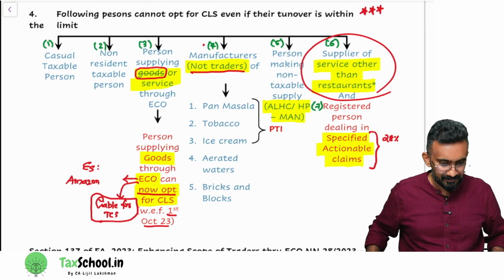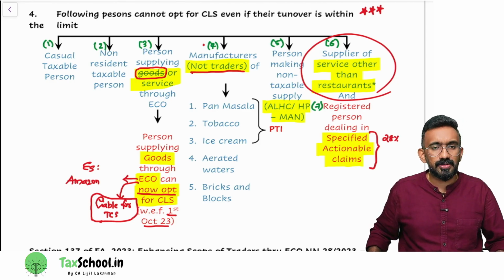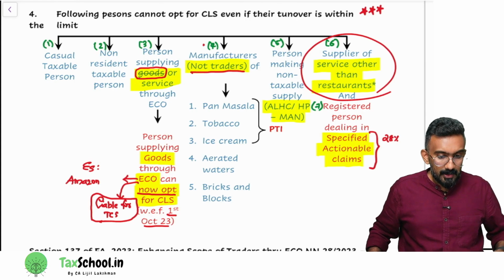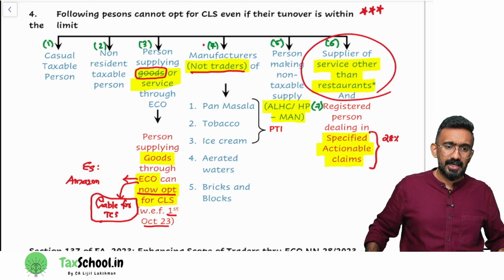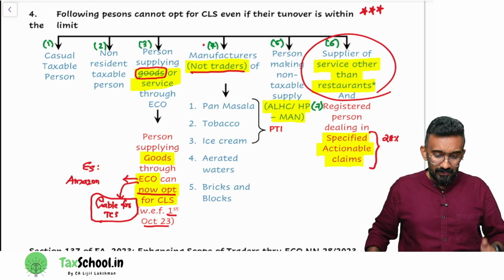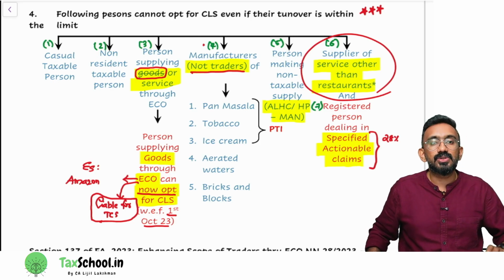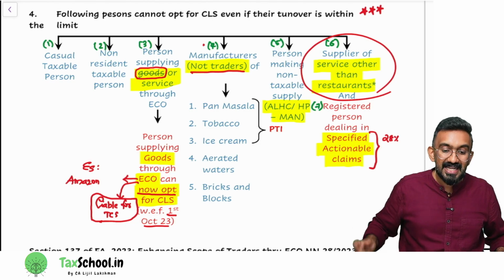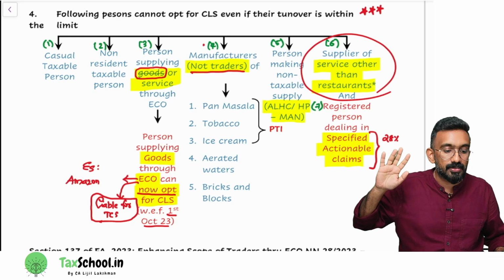Look at this. Number 1, can a casual taxable NRTP opt for 10 2A? No. Person supplying service through an e-commerce operator, can they opt for 10 2A? No. Manufacturers of PTI, aerated water, bricks and blocks cannot opt for 10 2A also. Person supplying non-taxable supply also cannot opt for 10 2A. Registered person dealing in specified actionable claims also cannot opt for 10 2A.